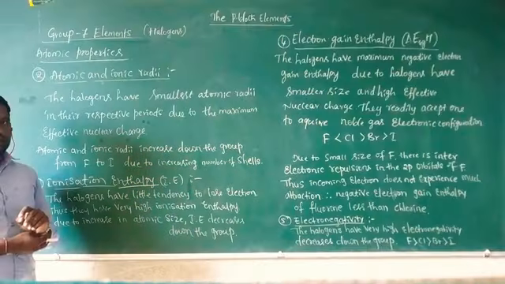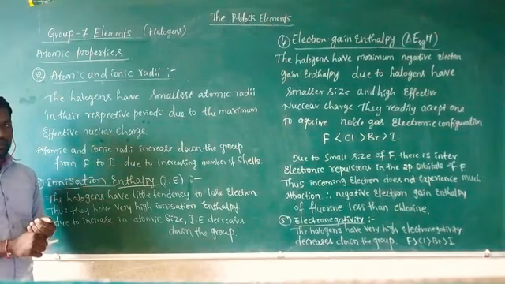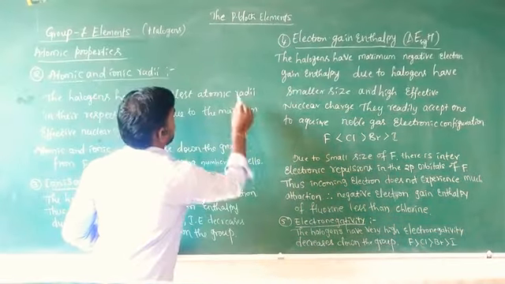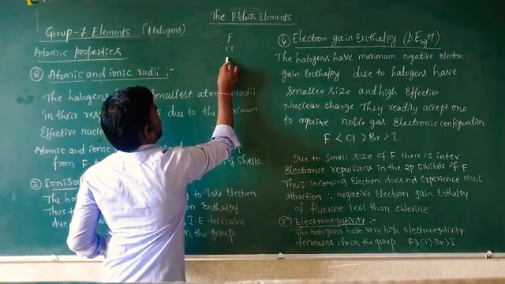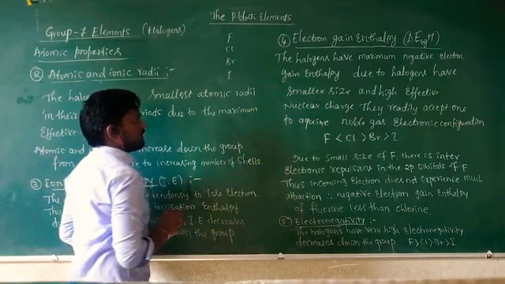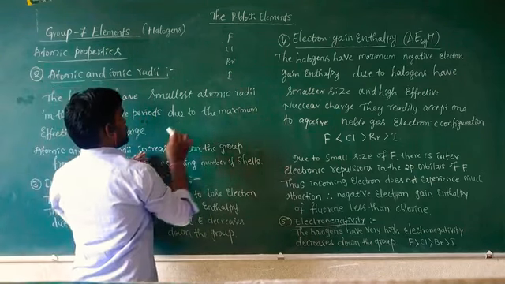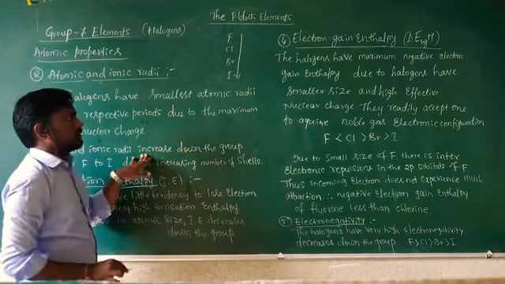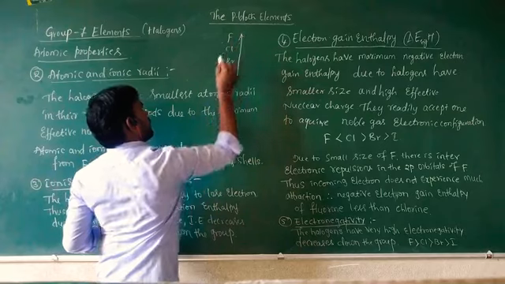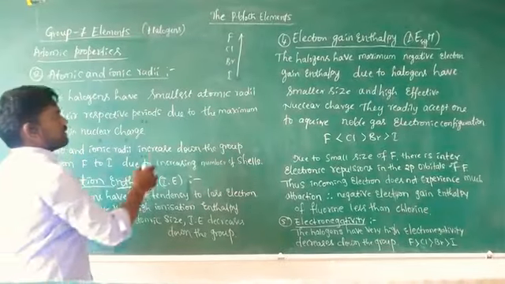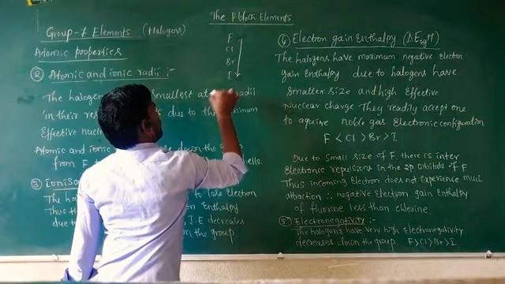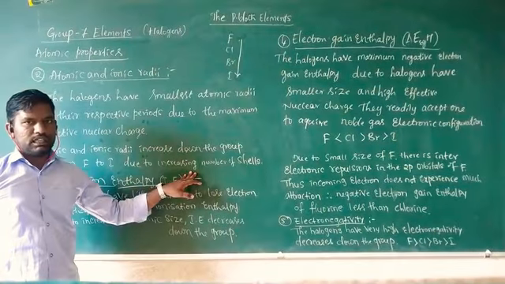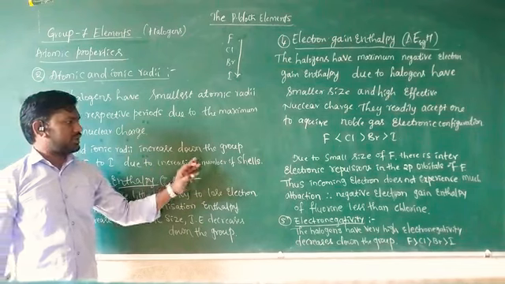Atomic and ionic radii increase down the group from fluorine, chlorine, bromine and iodine, due to the increasing number of shells.